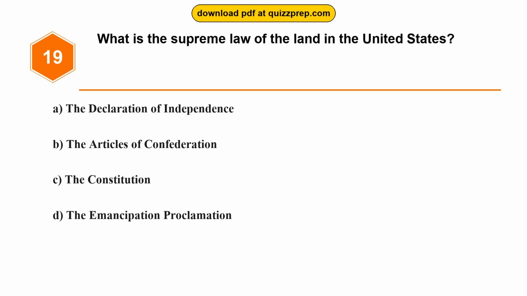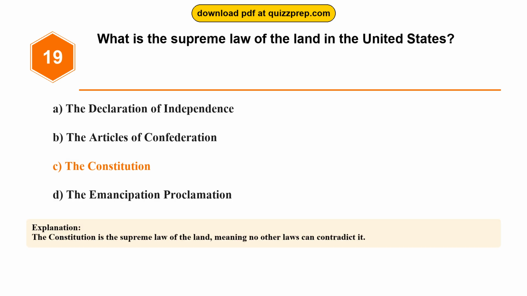Question 19. What is the supreme law of the land in the United States? Option A, the Declaration of Independence. Option B, the Articles of Confederation. Option C, the Constitution. Option D, the Emancipation Proclamation. The correct answer is option C, the Constitution. The Constitution is the supreme law of the land, meaning no other laws can contradict it.